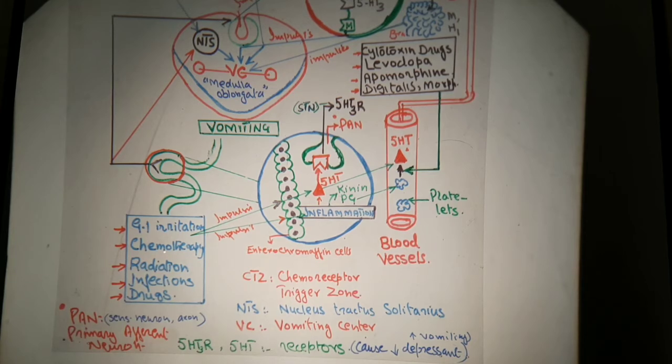Similarly, chemotherapy, radiation, infections, and certain drugs are all mediators of emesis, the components of the emetic process or vomiting. So impulses arise from these components and enter the enterochromaffin cells. When they enter these cells, they may cause inflammation.